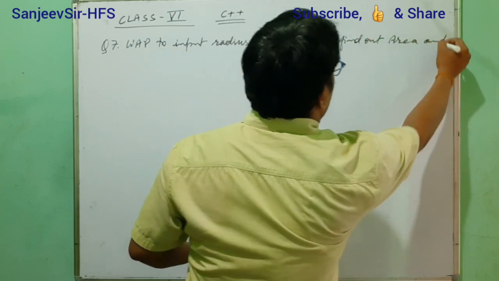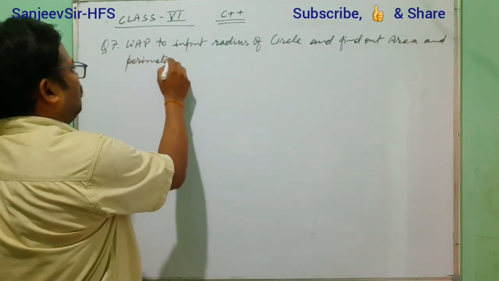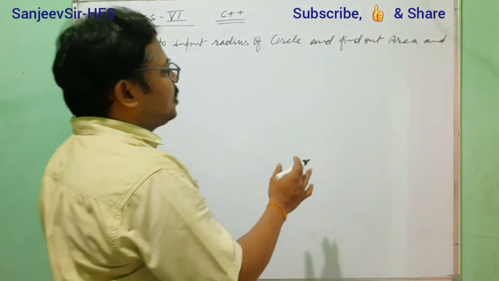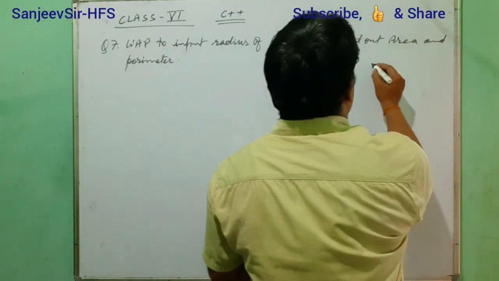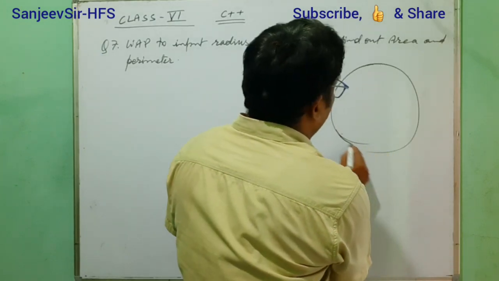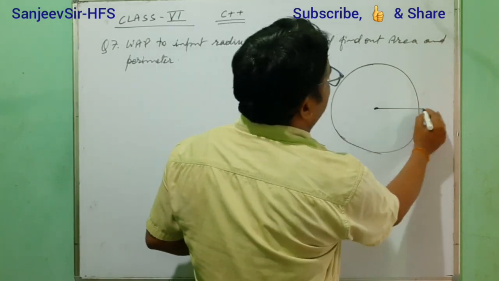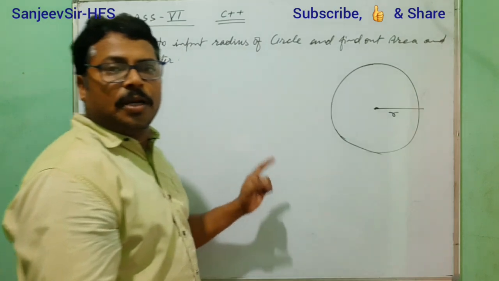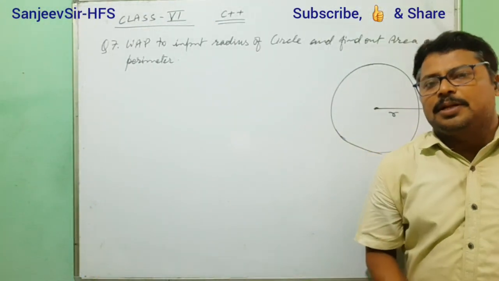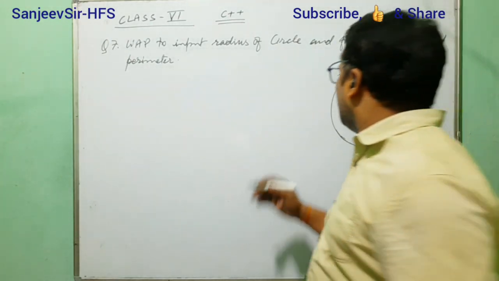First we have to understand what that is. Suppose one circle is here, and in this circle this is the radius r. We have to find out the area and perimeter. So how can we find them? What is the formula for finding the area of a circle?